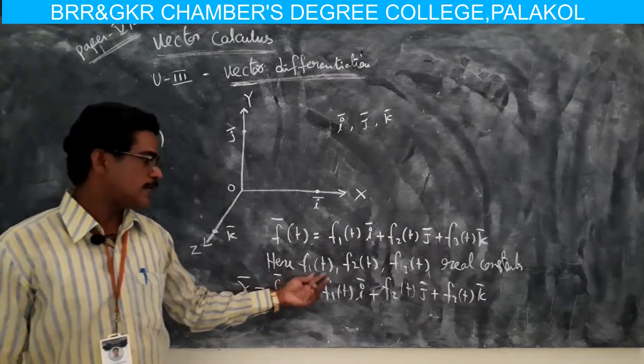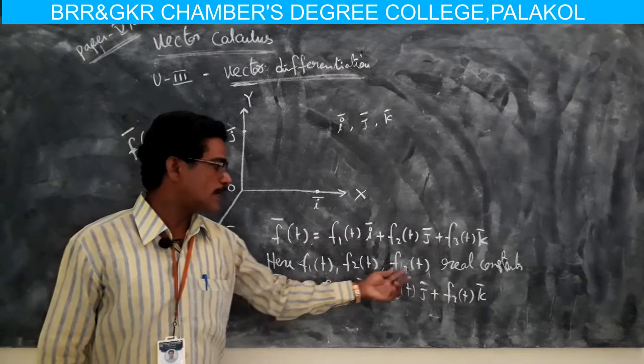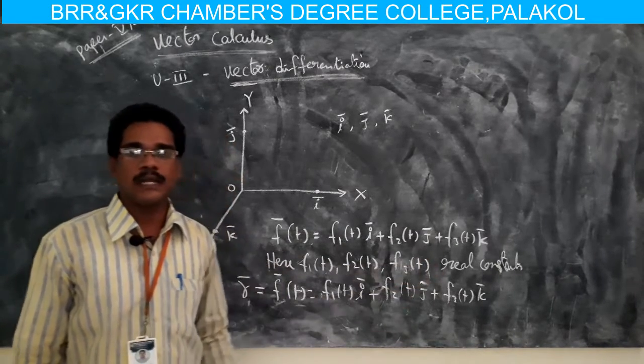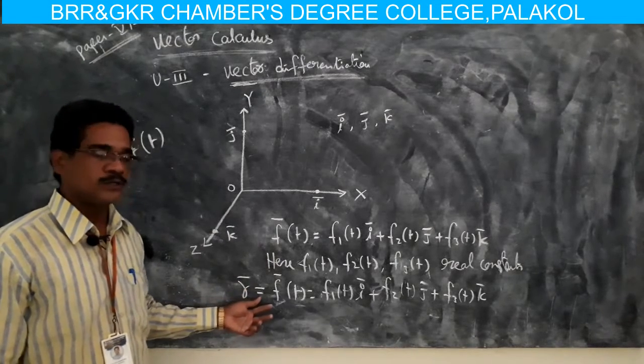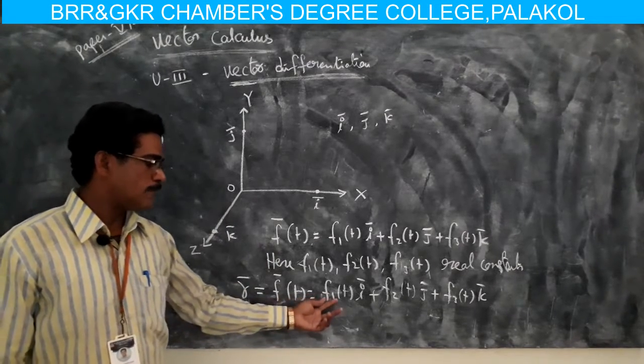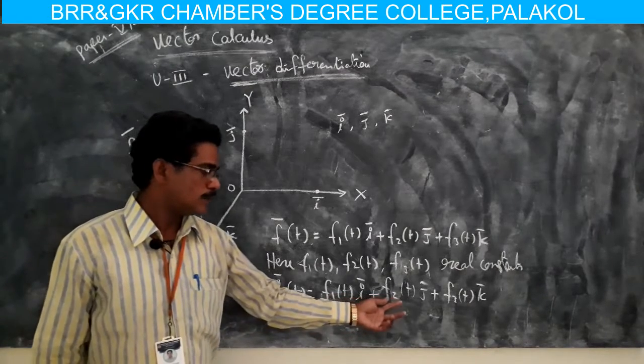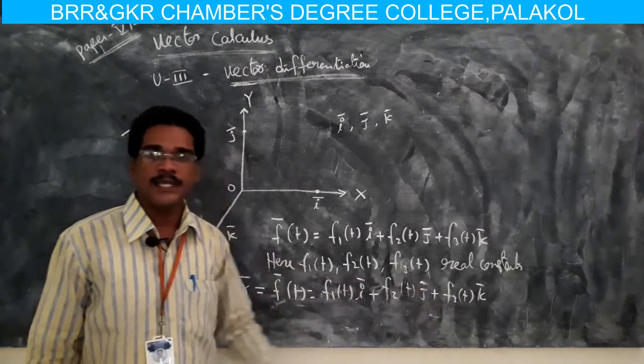Here f1 t, f2 t and f3 t are real constants. It is simply written as r bar equal to f bar of t equal to f1 t i bar plus f2 t j bar plus f3 t k bar.